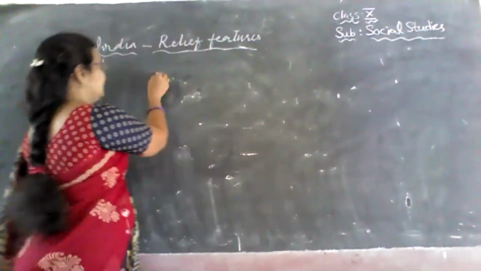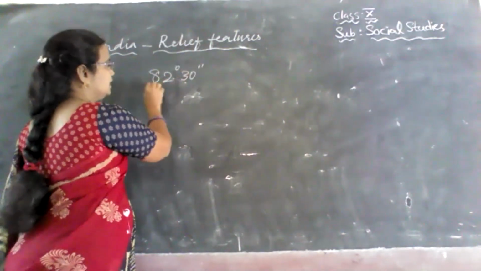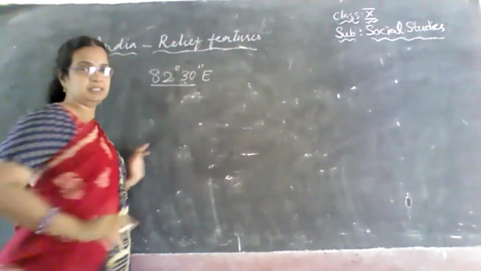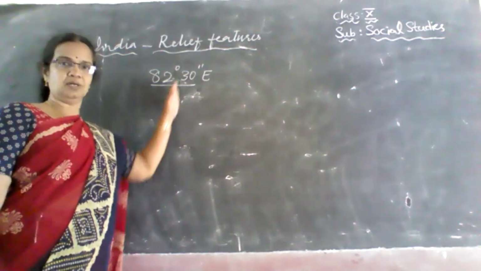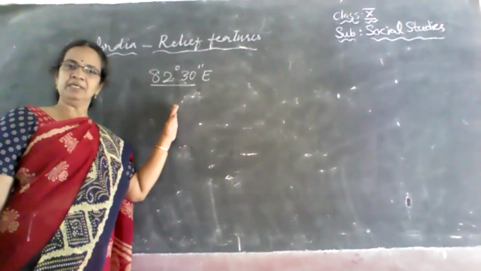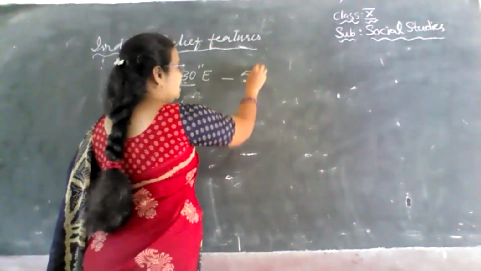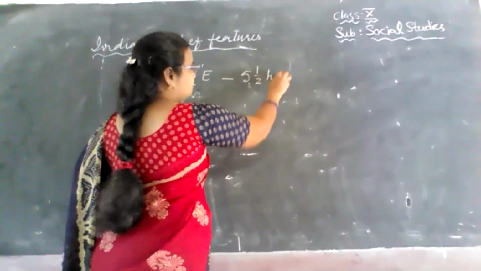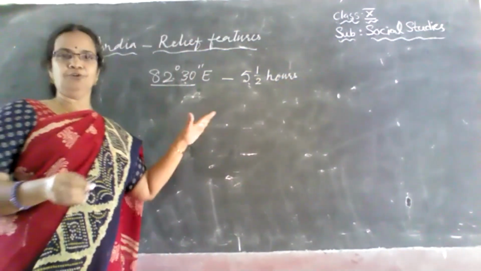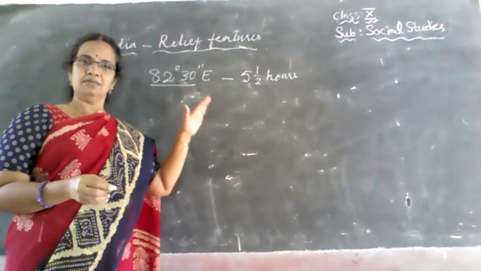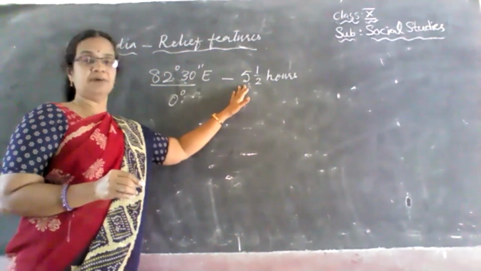And this 82 degrees 30 minutes east longitude that is passing through our country, the time of this longitude is considered to be the Indian Standard Time, which is 5.5 hours before the time of 0 degree longitude.